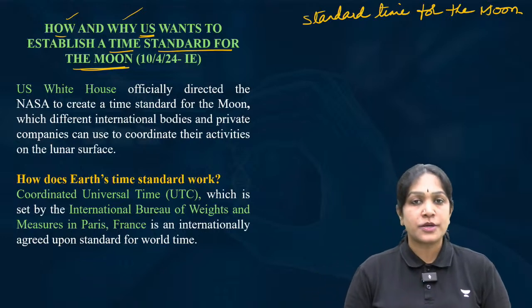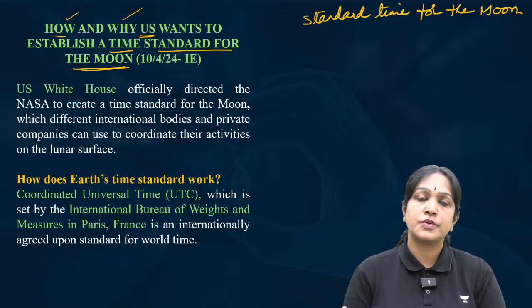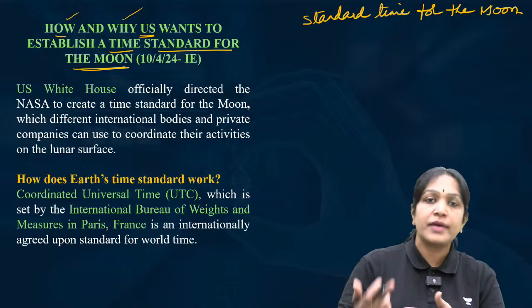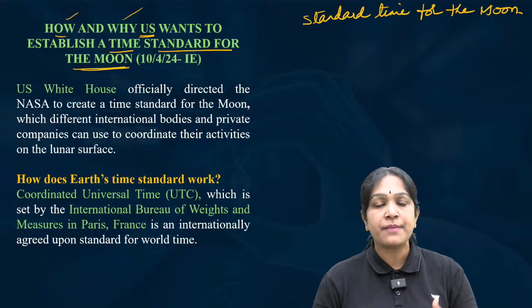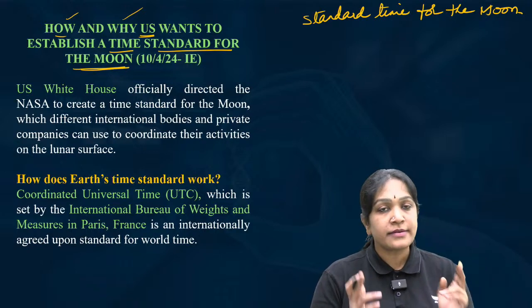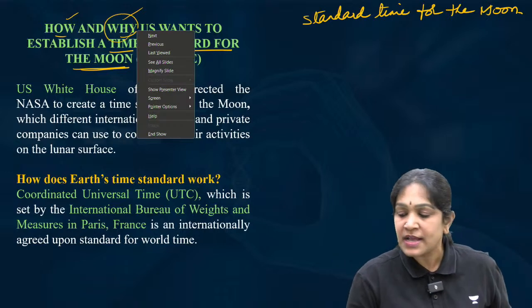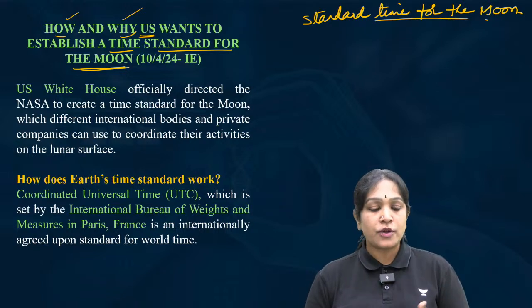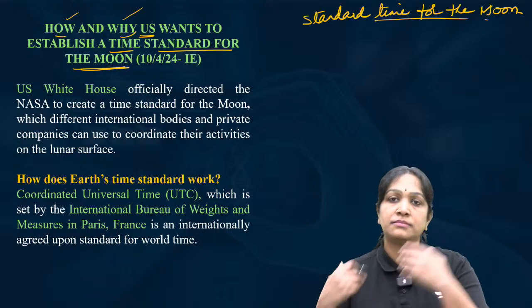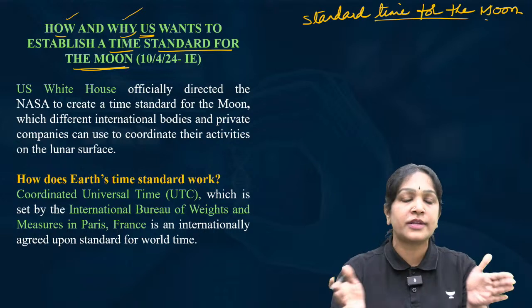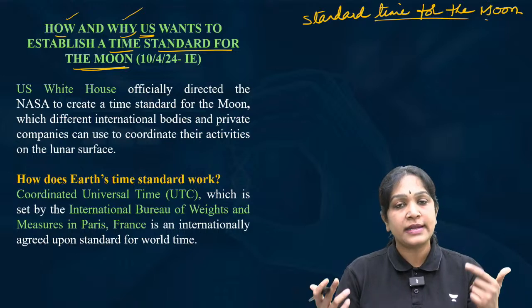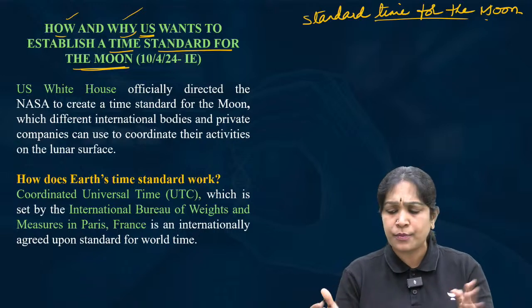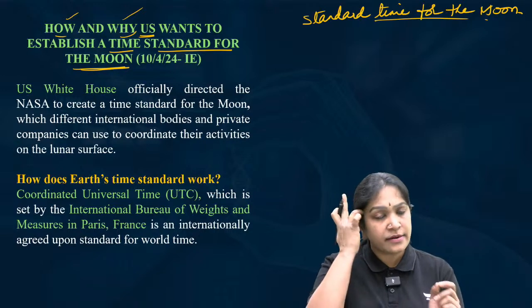So the United States wants to set up a standard time for the moon so that we all can communicate in terms of the time on the moon. We need not communicate in terms of the time on the earth. So that is the reason why we need to set up a standard time for the moon. I hope the purpose is clear. So we need not communicate Indian time 6 p.m., American time 7 a.m. We need not communicate like that. We can communicate in terms of the time. What is the time on the moon? One standard time. Across the moon, this will be the time. So that is the reason.